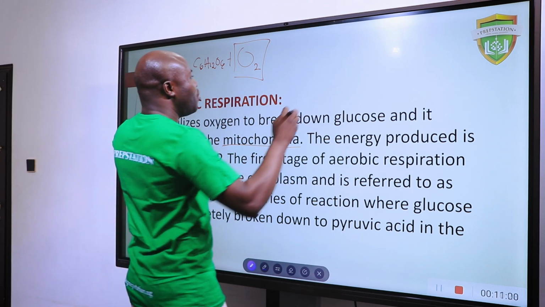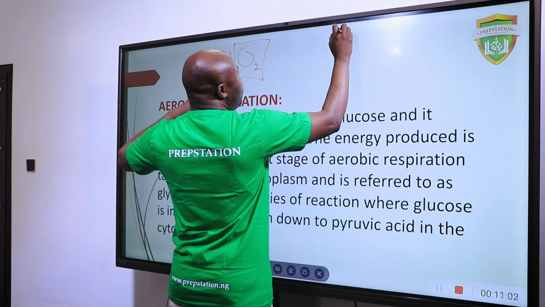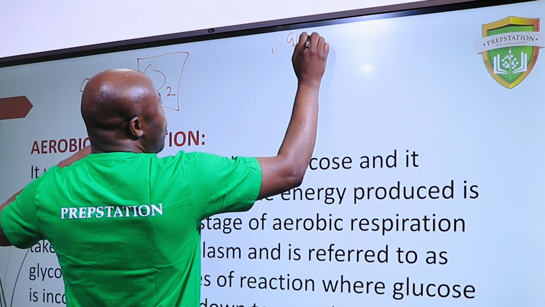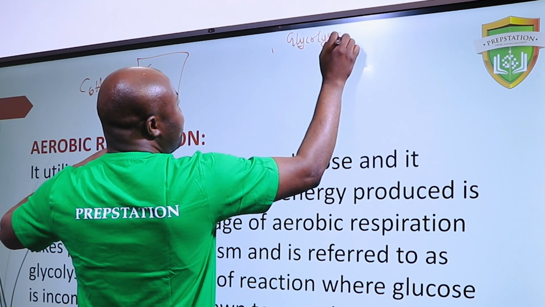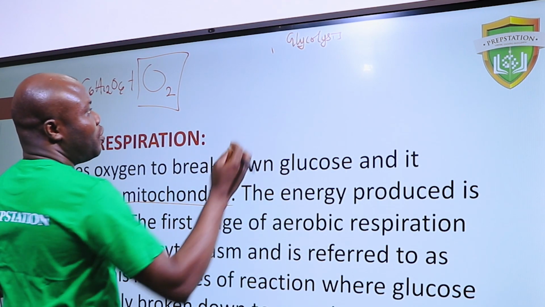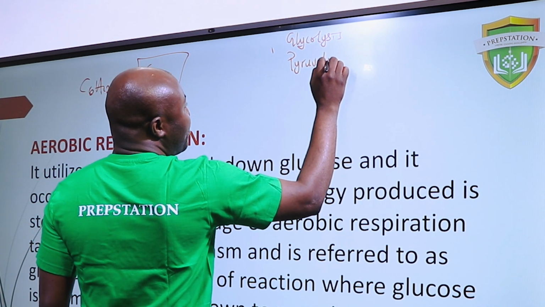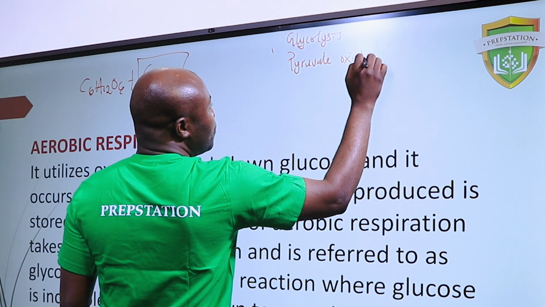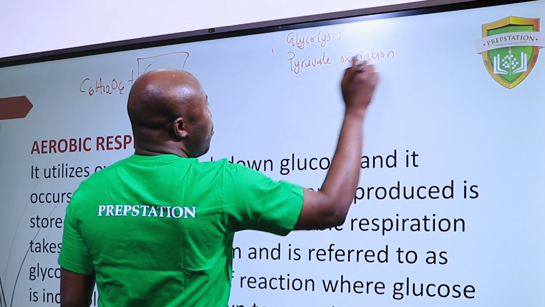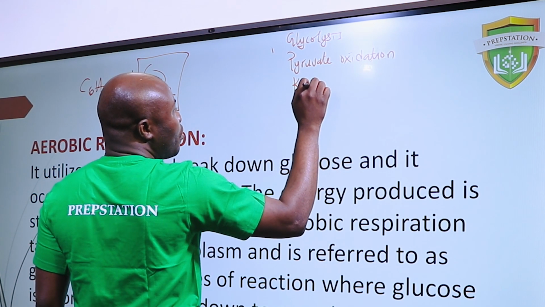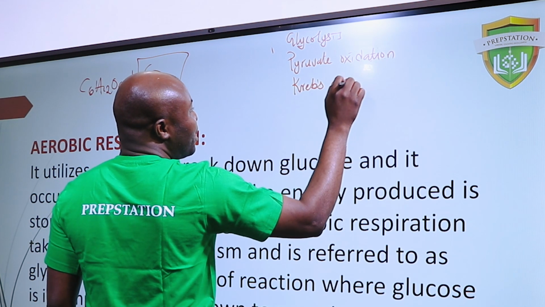Now, let's go back to what I said earlier. When you have glycolysis, all of these are the different steps or stages in respiration. We have pyruvate oxidation. We have the Krebs cycle.